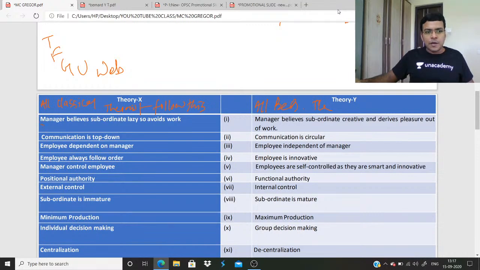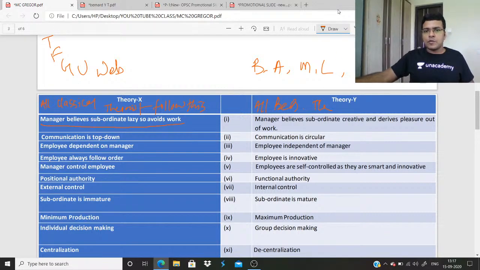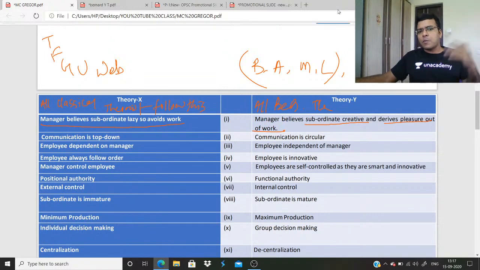That is what they believe: the manager believes the subordinate is lazy and avoids work. Taylor already tells in his soldiering concept that subordinates are lazy. But what about theory Y? Barnard, Argyris, McGregor, Likert, Simon, these people, what do they believe? They believe the subordinate is creative and derives pleasure out of work. So just the opposite of the classical is the behavioral approach.